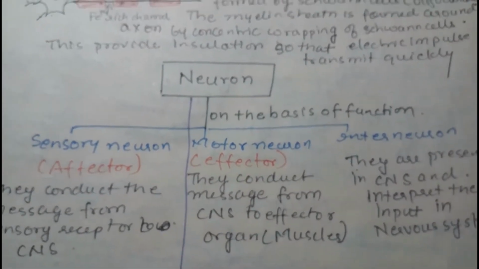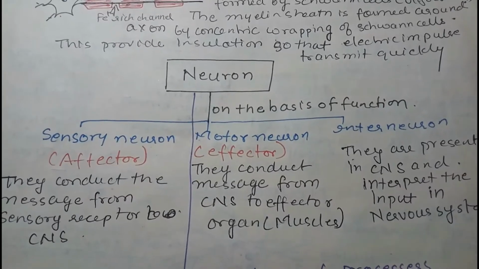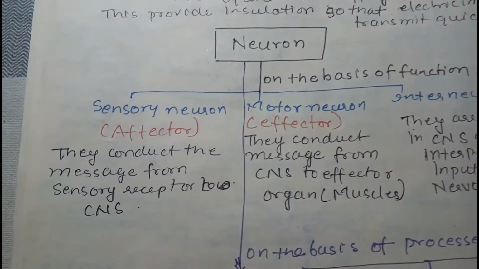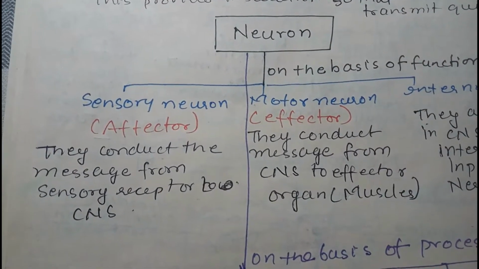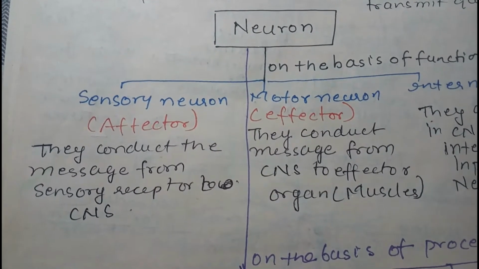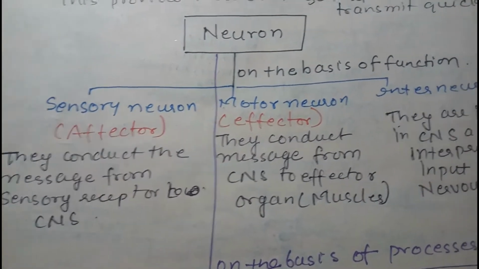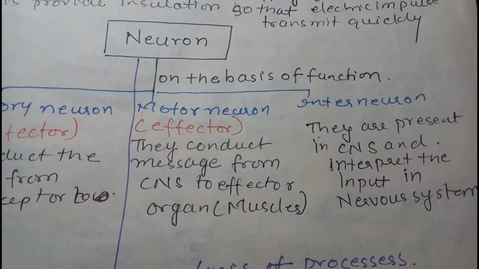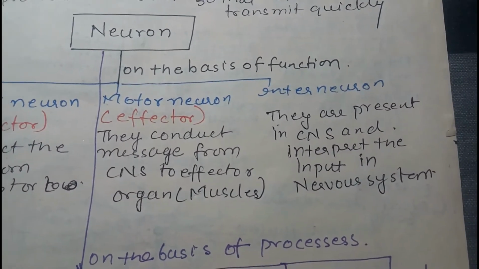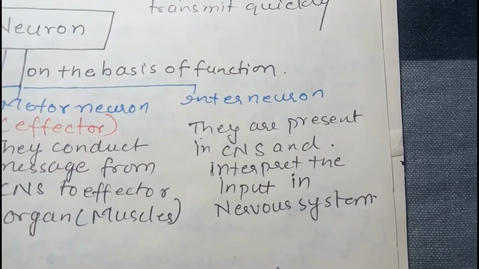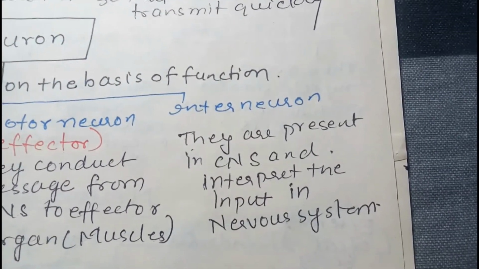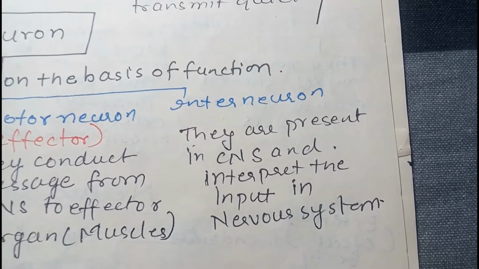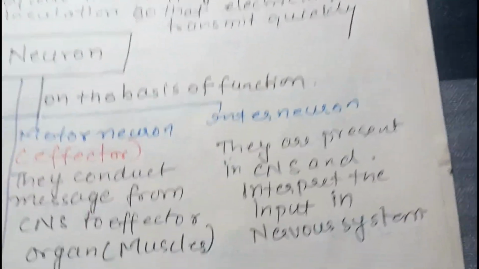Now, neurons, on the basis of function, are of three different types: sensory, motor and interneuron. Sensory neurons are called afferent neurons, and they conduct the message from the sensory receptor to the CNS. Motor neurons are called effector neurons, and they conduct the message from the CNS to an effector organ such as muscle. Interneurons are present in the CNS and interpret input in various parts of the nervous system.